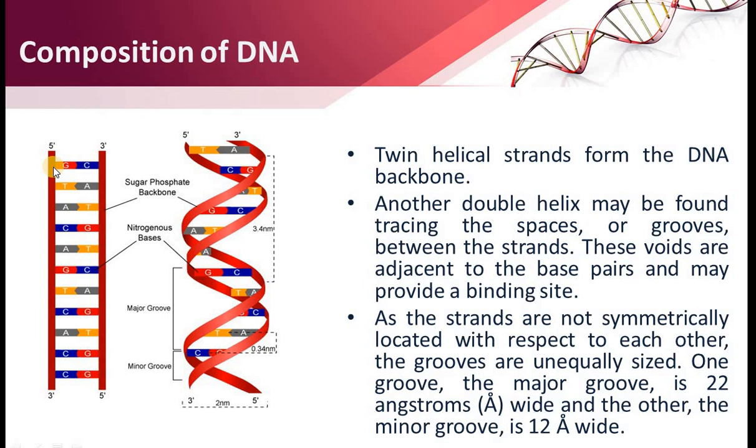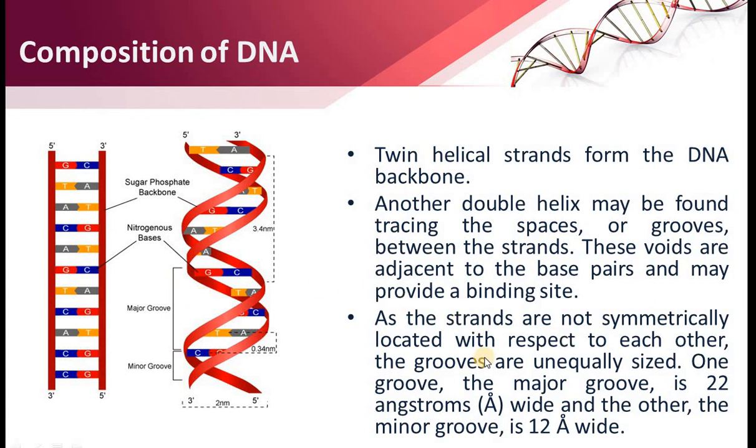On the same strand, on the 5' end, this particular G, a guanine, is connected with thymine with the phosphodiester bond, but this particular guanine is connected with the cytosine with hydrogen bond. So on the same strands, nucleotides are connected with the phosphodiester bond, while on the opposite strands they are connected with hydrogen bonds. Now while twisting, they are making some structural grooves, as you can see over here.